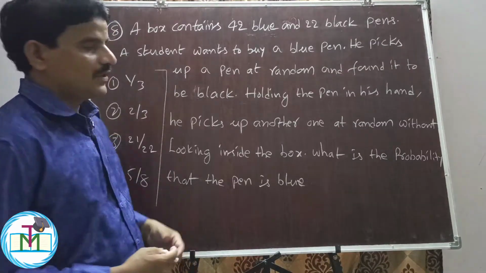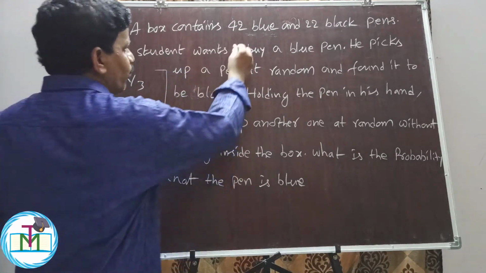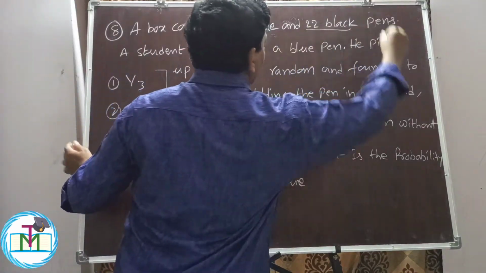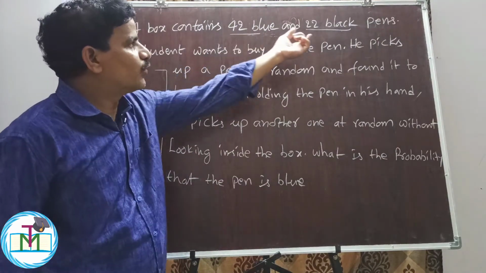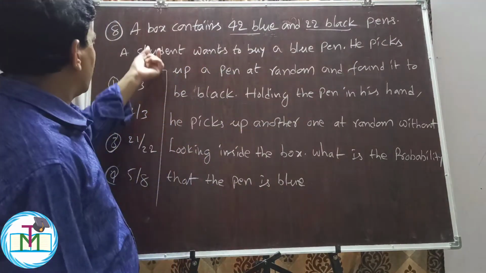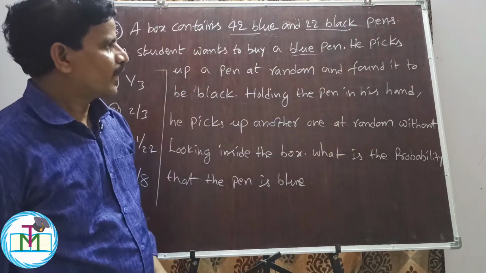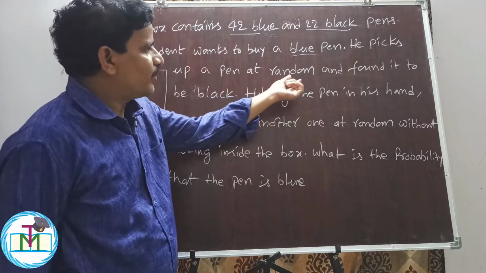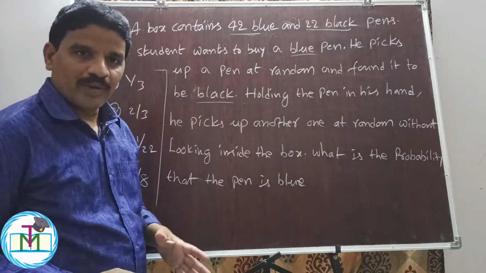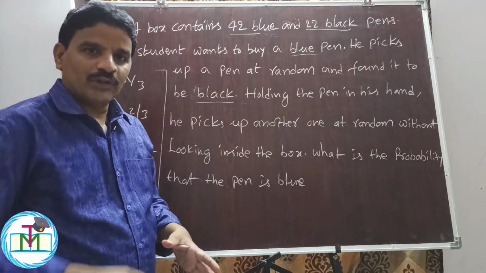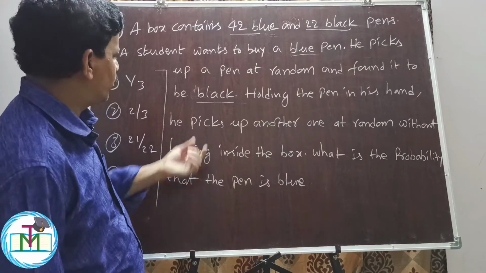Question number 8. A box contains 42 blue pens and 22 black pens. A student wants to buy a blue pen. He picks up a pen at random, without looking into the box, and finds it to be black.